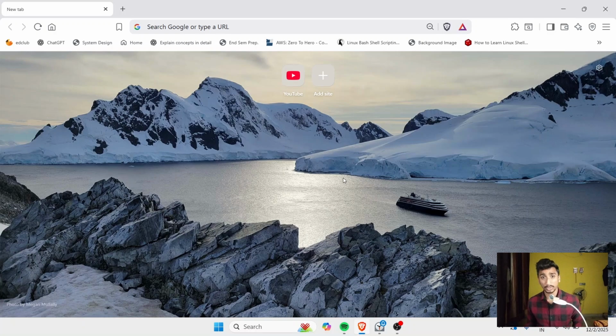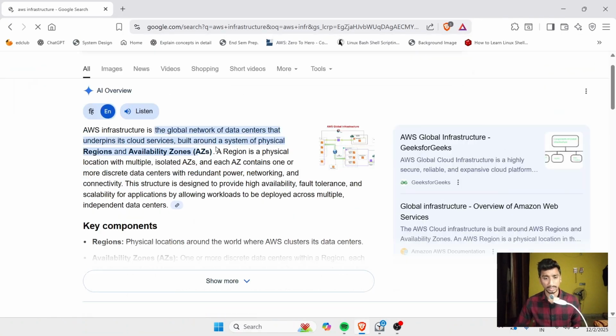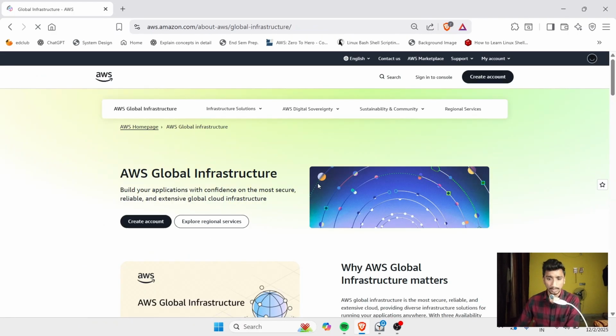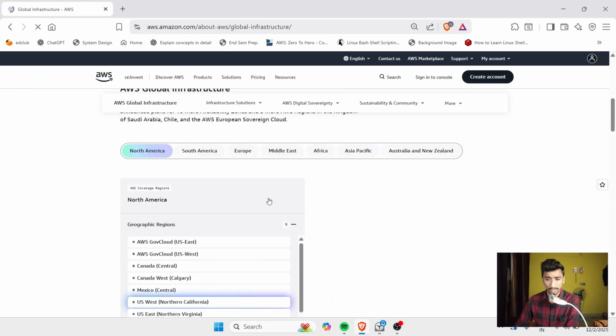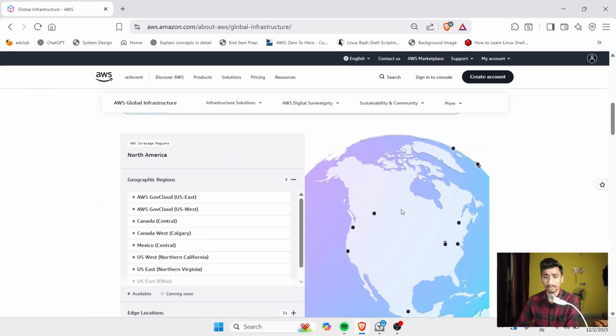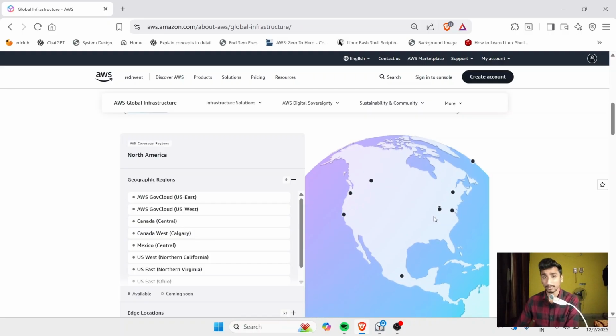If you want to see the locations of data centers of AWS, you can see them by directly searching AWS infrastructure. As you can see, we will search AWS infrastructure, and this first website we will open, and by scrolling down we can see here the art will pop up. The dots are the locations of AWS data centers.